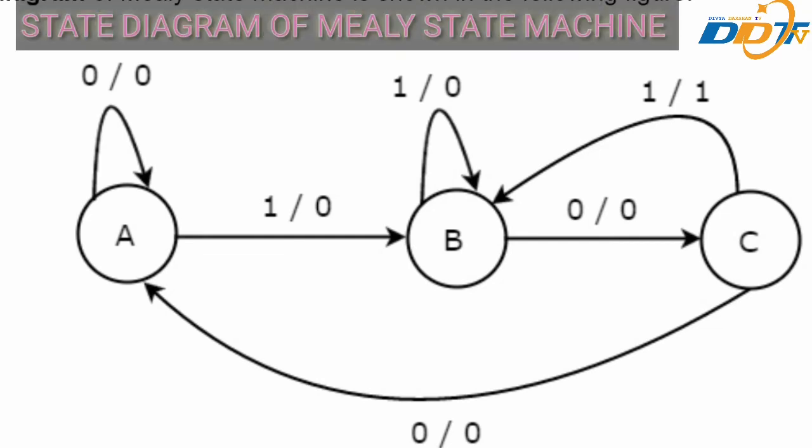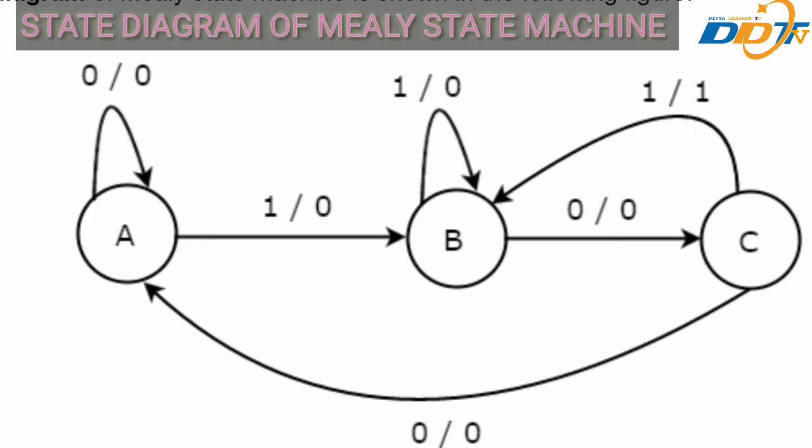Now we can discuss the state diagram of Mealy state machine. So here is the state diagram of the Mealy state machine, and in this figure there are three states, namely A, B and C. These states are labeled inside the circle and each circle corresponds to one state. Transitions between these states are represented with directed lines.